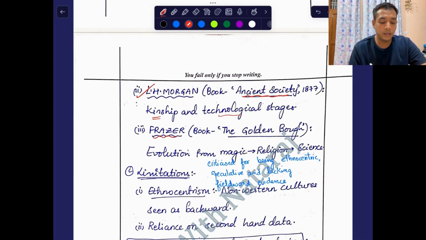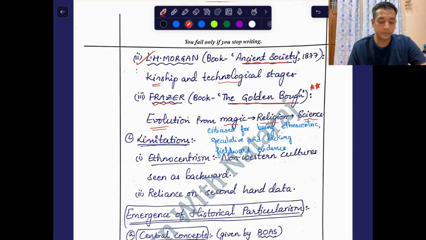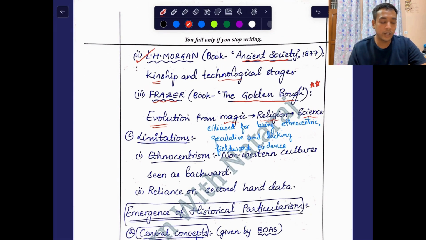Frazer was one other person, with the book The Golden Bough. It is a very important book in which he mentioned how magic came first, then religion came second, then science. So a progressive, unilinear progression happened. What I explained was classical evolutionism. We will explain it first, then we will say there were some limitations and some criticism about it.